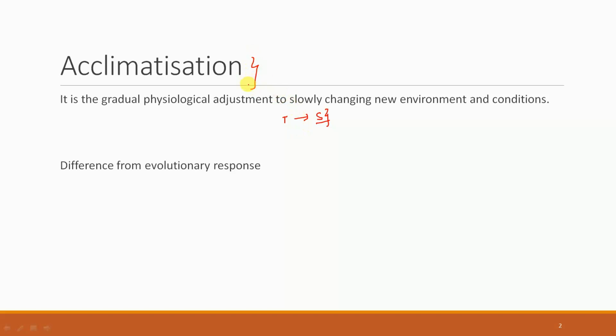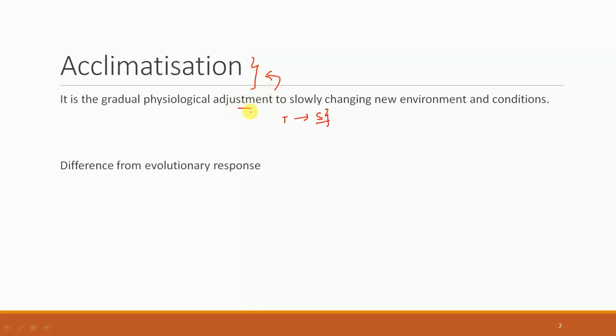For instance, an animal was used to hunting during the daytime, but it might happen that suddenly, because of the rising temperature during daytime, the animal is compelled to hunt at night or develops a tendency to hunt during the evening hours. So that is a physiological adjustment, and this is what is going to be acclimatization.